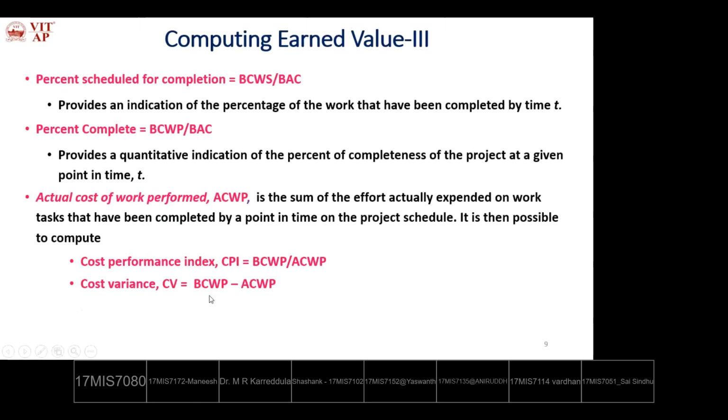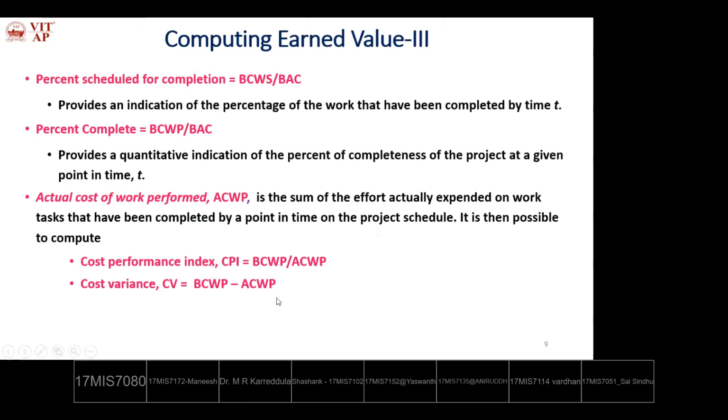Is there any difference between these two? If the difference is more, we will pay more attention. If it is low, we will continue the project. Cost variance is calculated using BCWP minus ACWP, the budgeted cost allotted for work products and the actual cost implemented for the work products. So this way, we will calculate the various earned value parameters in the project development.